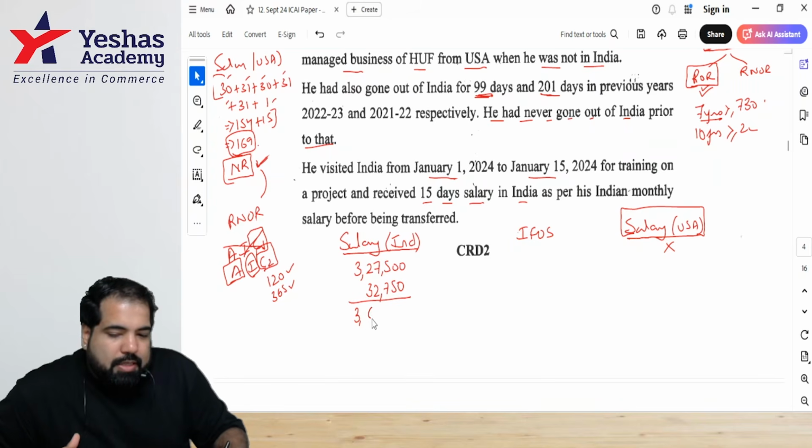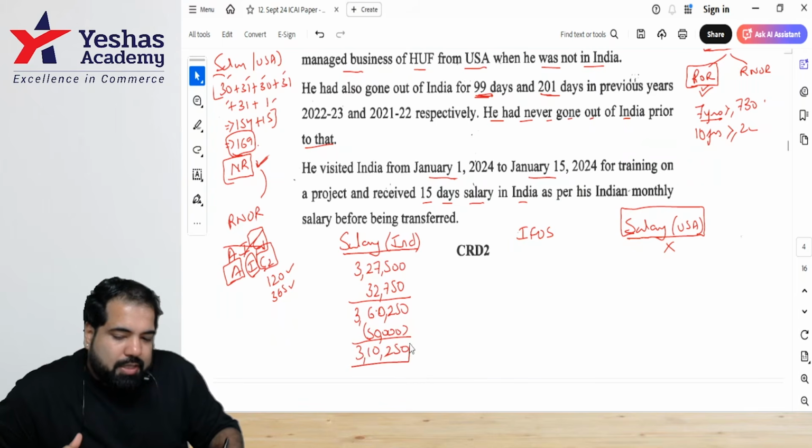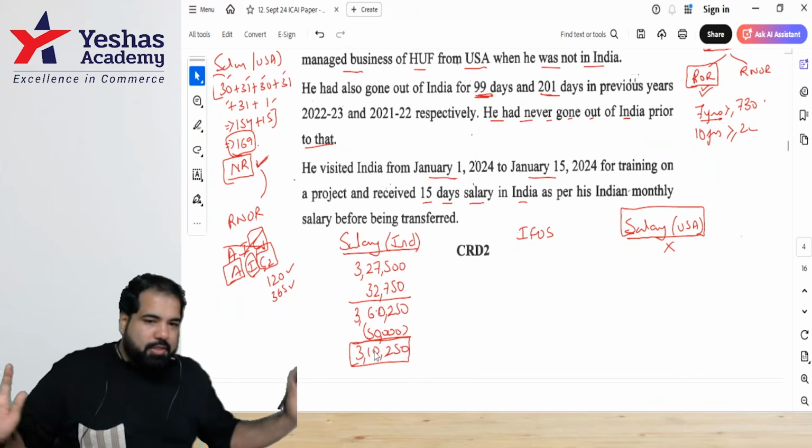3 lakh 60,250 minus standard deduction of 50,000. 3 lakh 10,250. This is his salary income. Everyone okay with this? Yes.